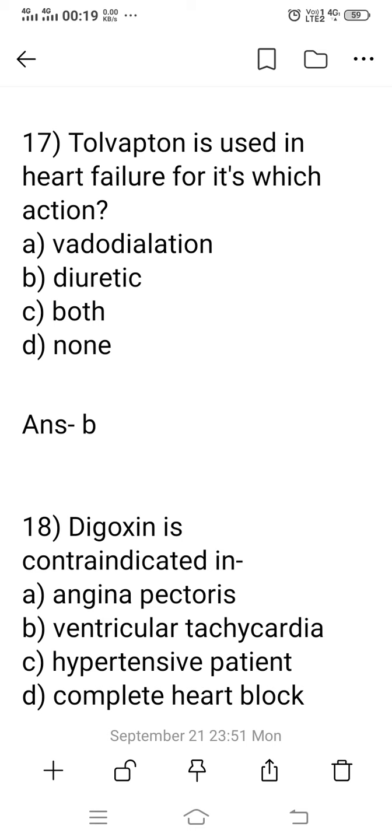Option A, vasodilation. Option B, diuretic. Option C, both. Option D, none. As tolvaptan is a V2 receptor antagonist, it produces the diuretic action. The V2 receptors produce the antidiuretic action, but tolvaptan blocks them, so it produces the opposite effect, meaning diuretic effect. So the right answer is option B.